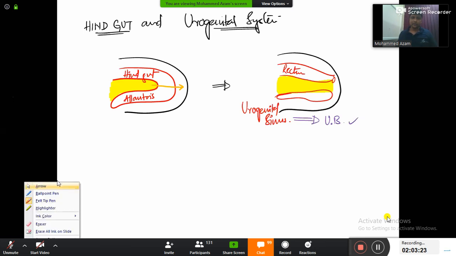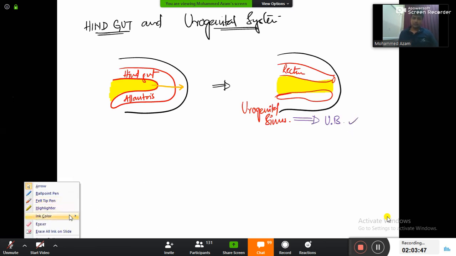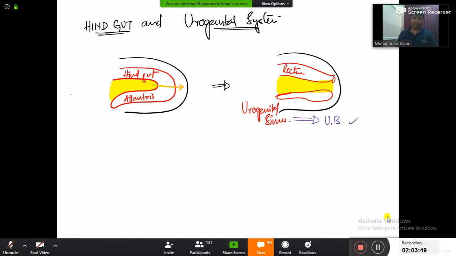Sir, why is it going to form urinary bladder? Yes, yesterday we learned the pelvis and perineum topic, and I showed you that if rectum is there, then right in front of the rectum, what do you have? Urinary bladder. So urogenital sinus is going to form urinary bladder, of course. Just keep in mind. Now one diagram is done, sir. Now let me give you one more diagram. That one is done.